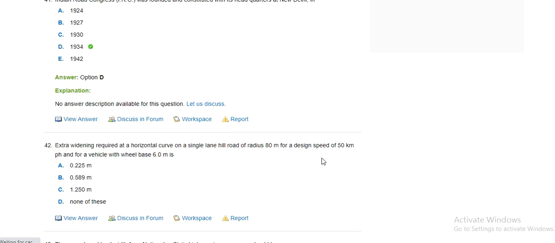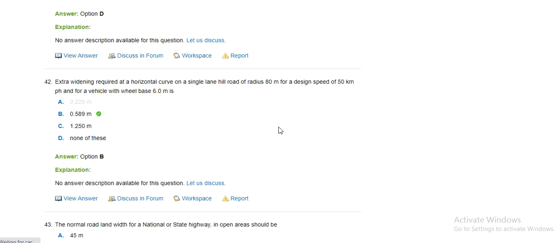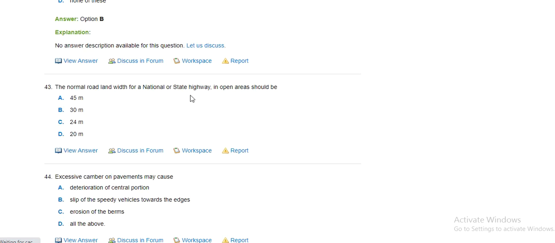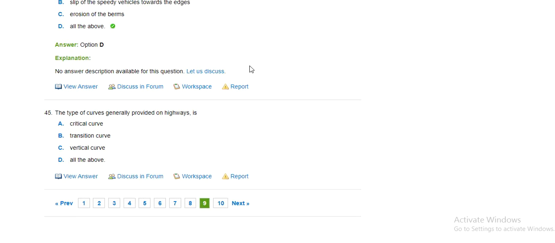The extra widening required for a horizontal curve on a single lane hill road with radius of 8 meter, design speed of 50 km per hour and a vehicle of wheel base 6 meter is 0.25 meter, 0.589 meter. The national and state highway width in open area is 45 meter. Excessive camber on the pavement may cause deformation of the central portion, slip of speedy vehicles, erosion of the berm. All of the above is the correct answer.